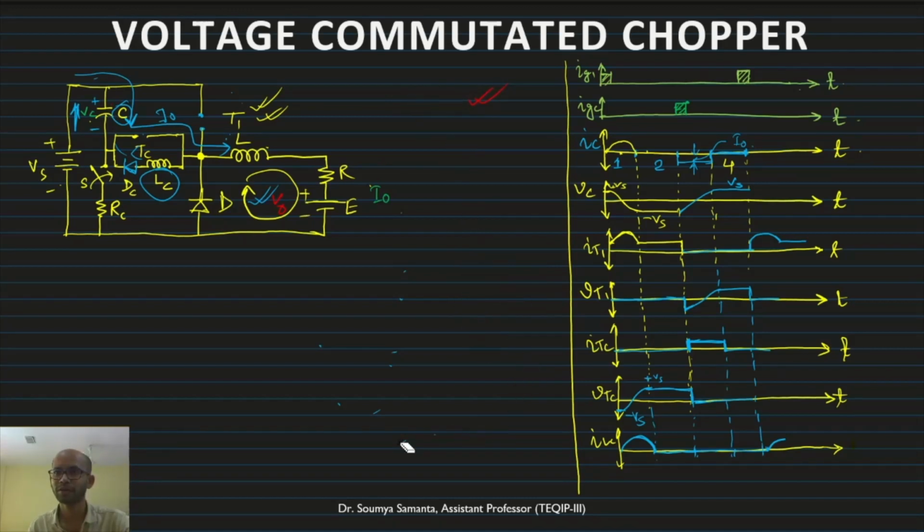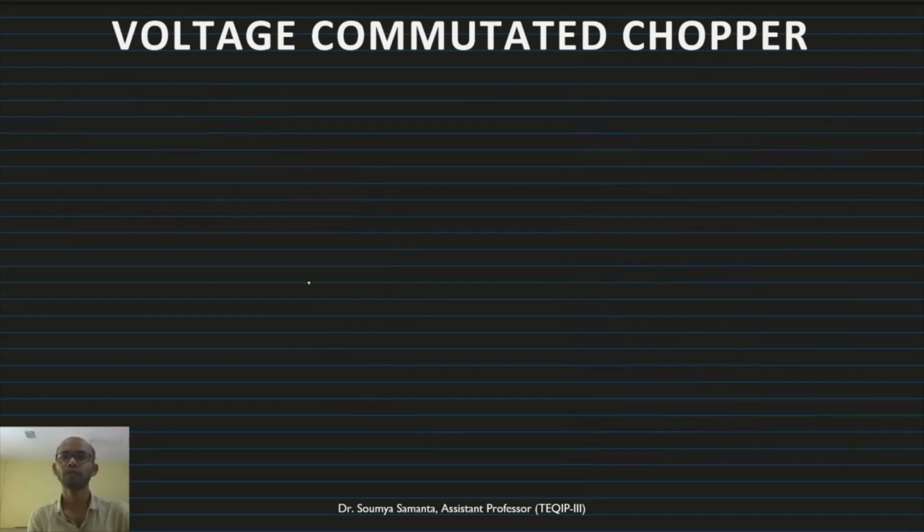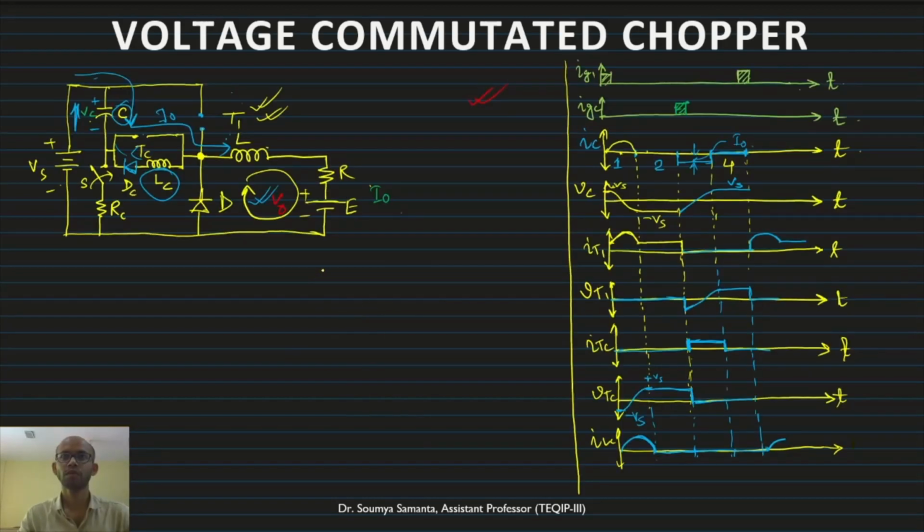Let me clear this. So now let us start with the design of LC.